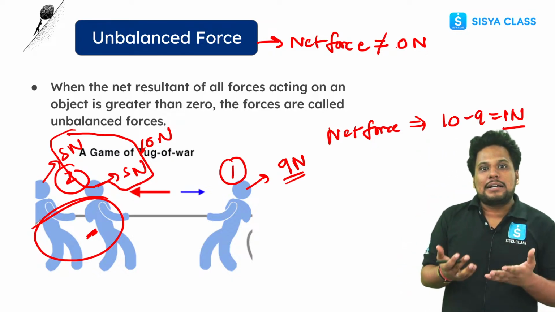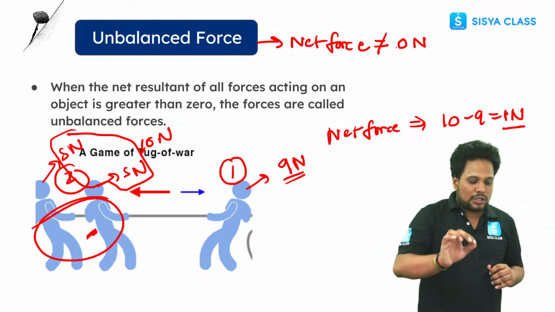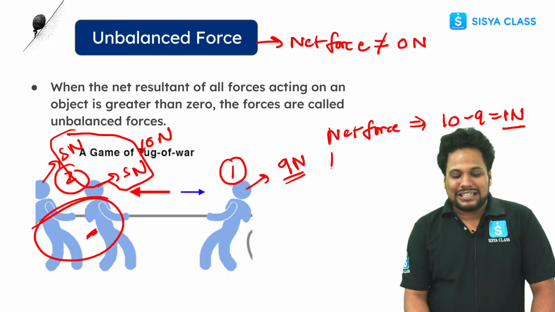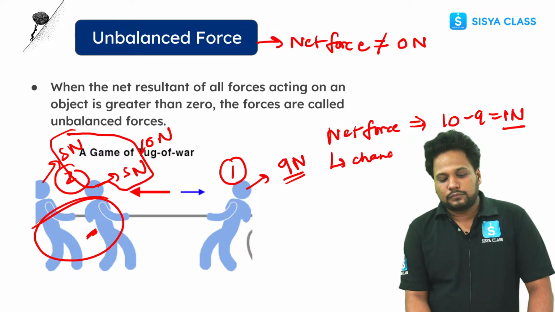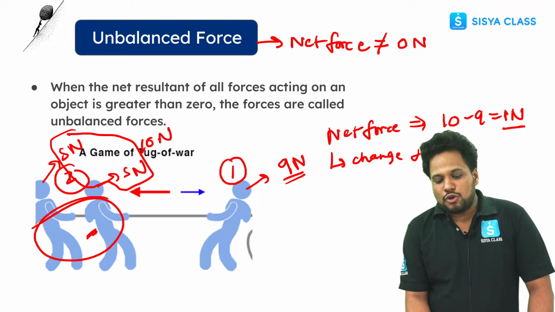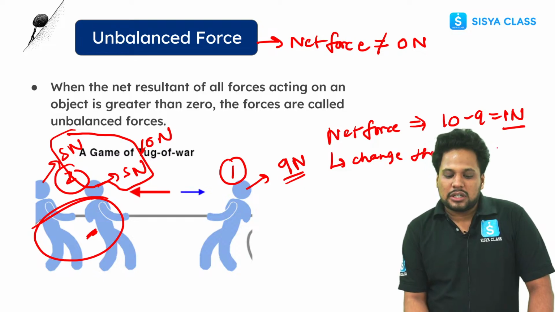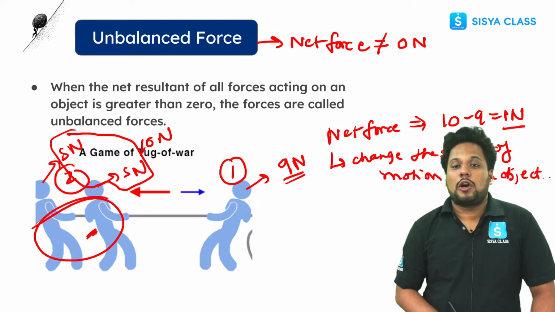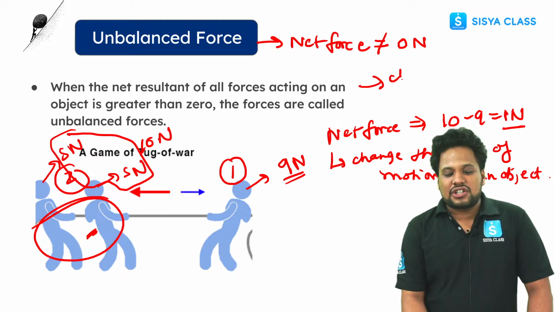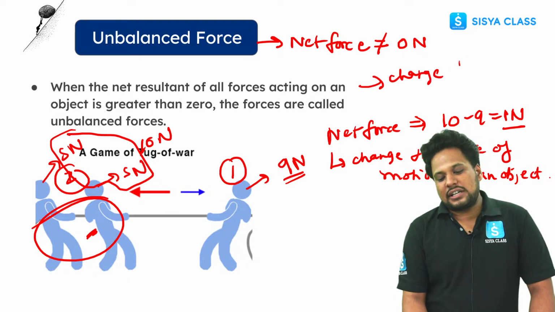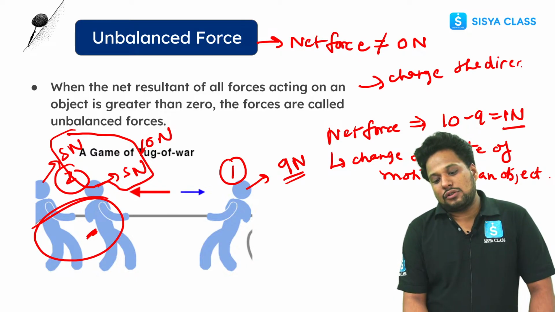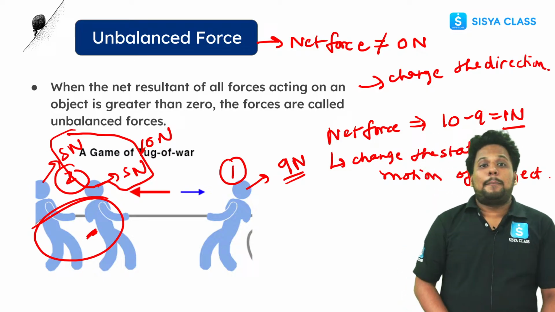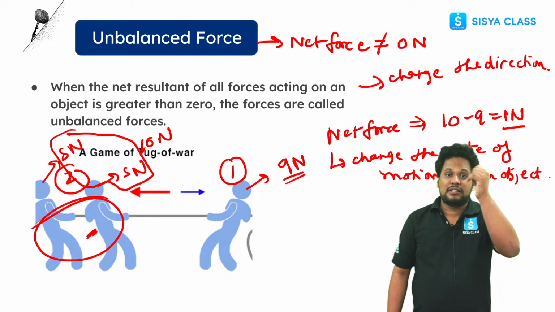So now what can unbalanced force do? Tell me. Here you can see that it can change the state of motion of an object, right? It can also change the direction. Even it can also change the speed. Okay? Now I told you earlier that the same cannot change the shape and size, right?